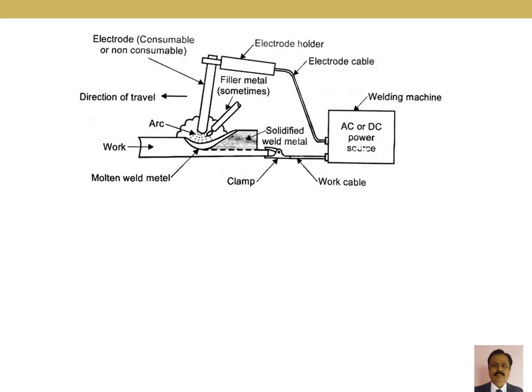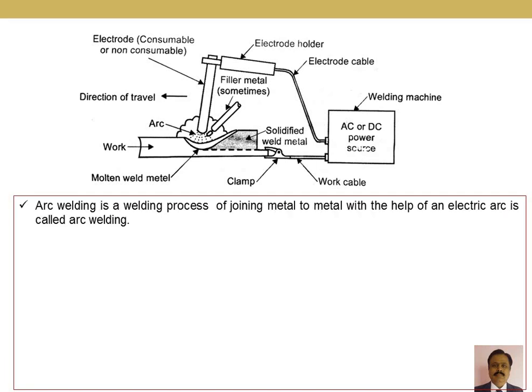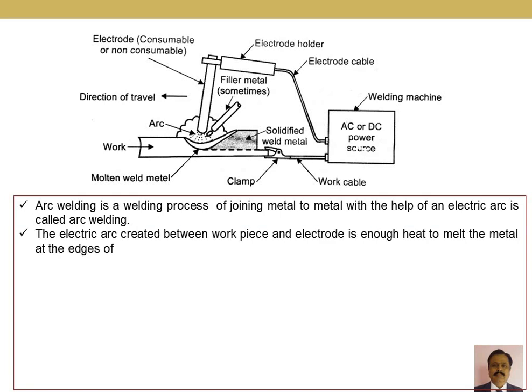This diagram is used to explain the principle of the arc welding process. So here we have a machine, which we call a welding machine, a machine which supplies the DC current. We have an electrode, a clamp, and the workpiece. Basically, arc welding is a process of joining metal to metal with the help of an electric arc which is established between the electrode and the workpiece.